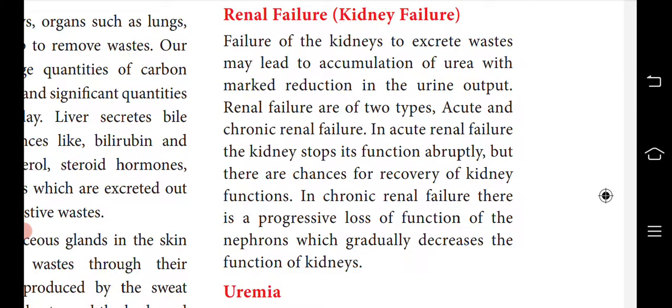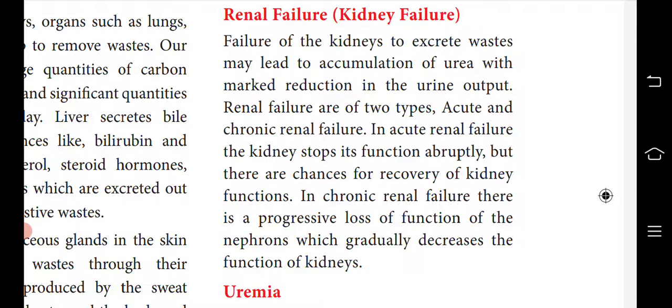Renal failure is a condition where the kidney fails to excrete waste. Urea is synthesized in the liver and should be excreted with the help of the kidney. I am saying it again: urea is synthesized in the liver and excreted through the kidney. From the liver it goes to the kidney, and from there it should be excreted. If the kidney is not functioning properly, the urea stays in the body. Failure of the kidney means that urea will get accumulated.